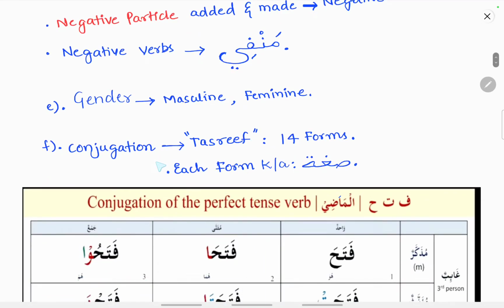Now the important characteristic of a verb is conjugation. The conjugation in Arabic is known as tasrif. There are 14 forms of a verb, and each form is known as sigha. So there are a total of 14 sighas for both the perfect tense, that is fi'lul madi, the past tense, and fi'lul mudari, the imperfect tense.